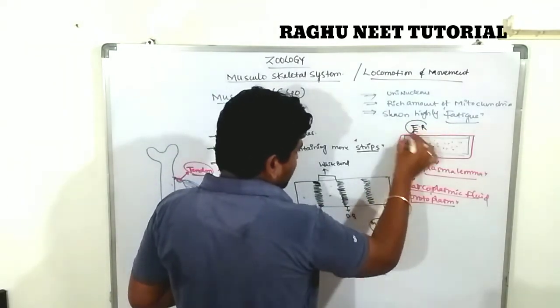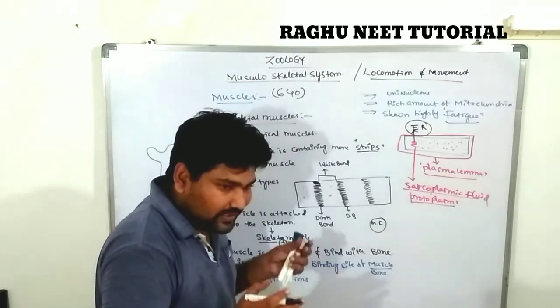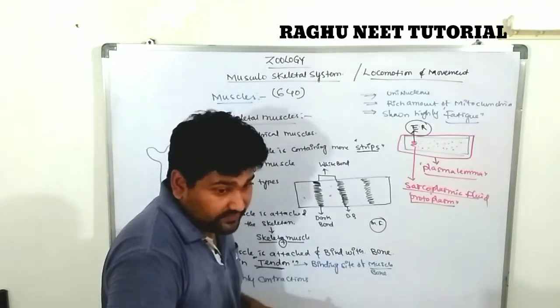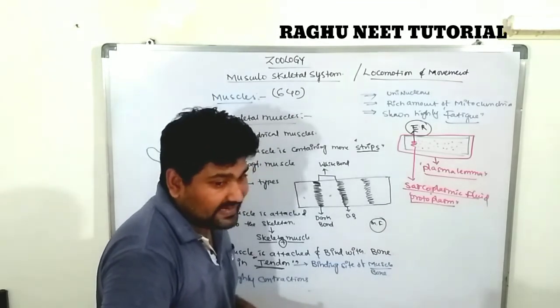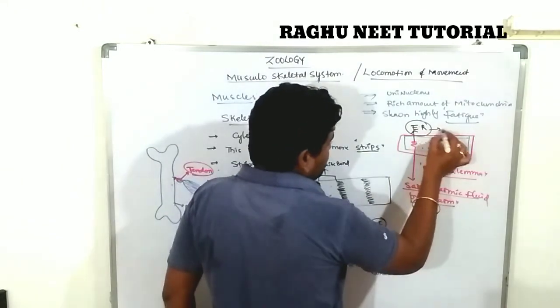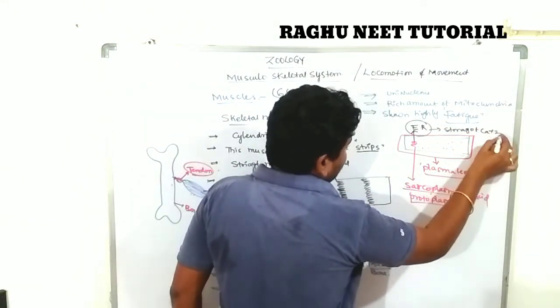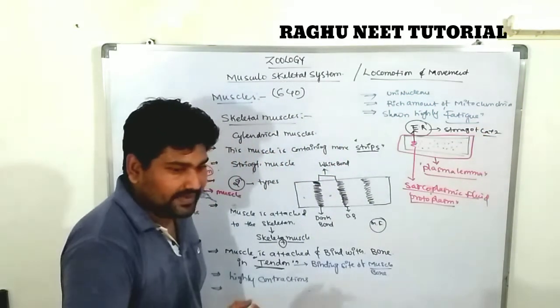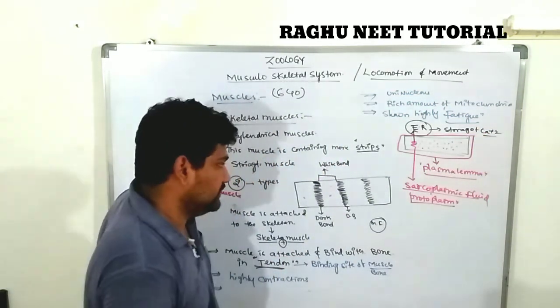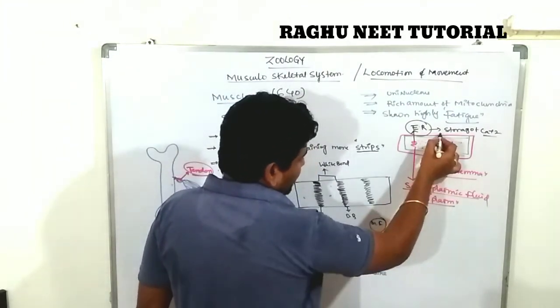What is important is that it is the storage of calcium ions for the rapid contraction of the muscle. So this is the plasma lemma, sarcoplasm, and endoplasmic reticulum.